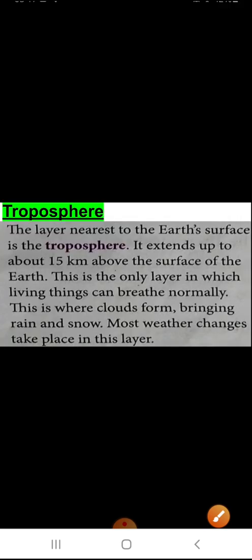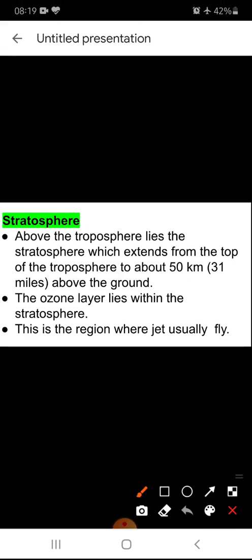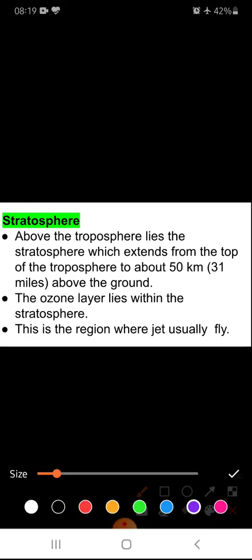Now let's come to the next one. The troposphere we have studied. The second one is the stratosphere. Above the troposphere lies the stratosphere, which extends to about 50 kilometers above the ground. The troposphere was 15 kilometers, the stratosphere is 50 kilometers.